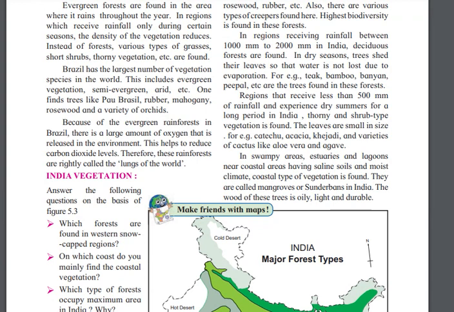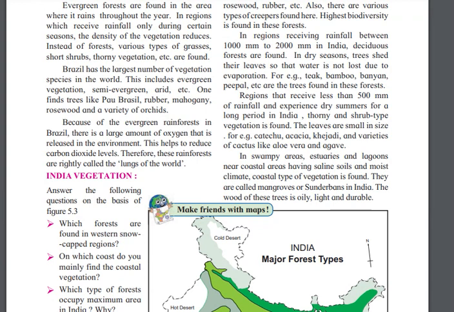For example, bamboo, banyan, peepal, etc. are found in this forest.